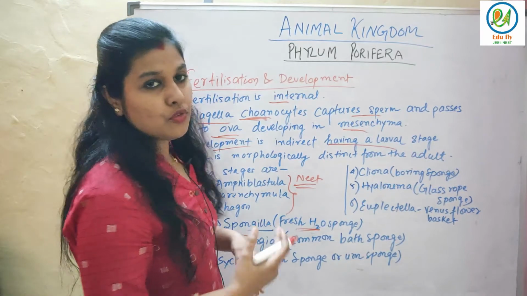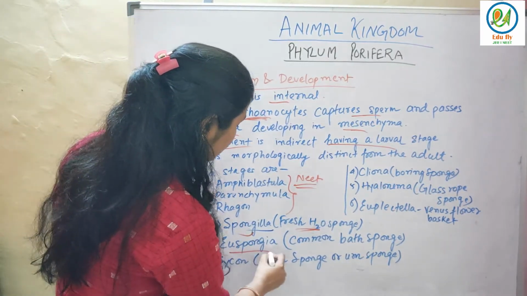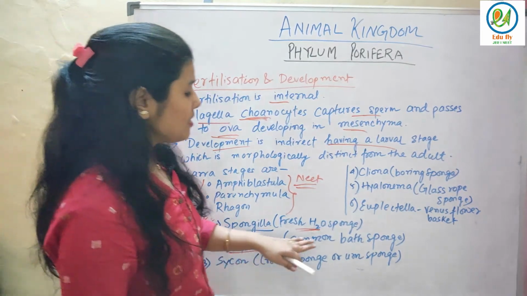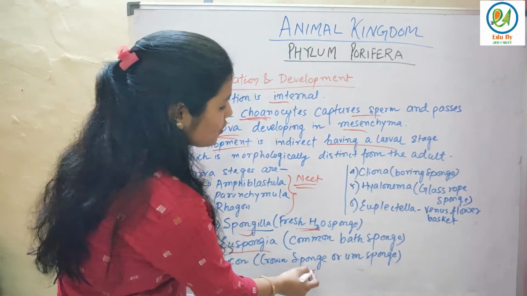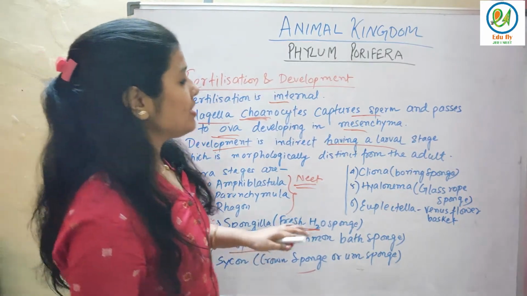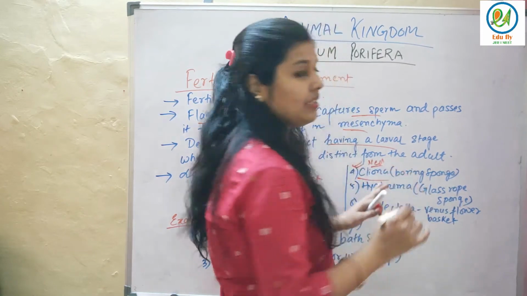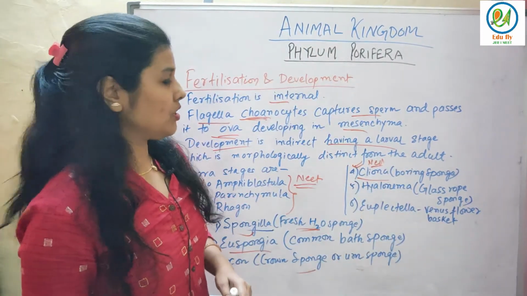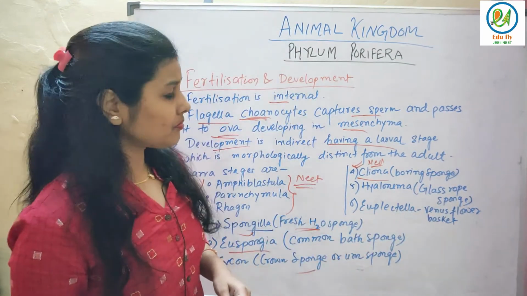So you have to know both the common name and the original name. This is Euspongia. Euspongia is the common bath sponge. Sycon is the crown sponge or urn sponge. Next is Cliona. This is very important. This question always comes in the exam. Cliona is the boring sponge. Next is Hyalonema, the glass rope sponge.